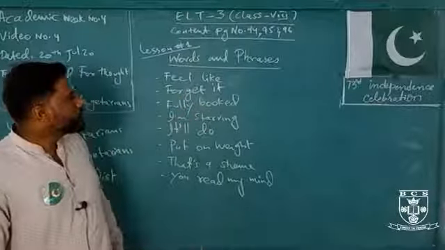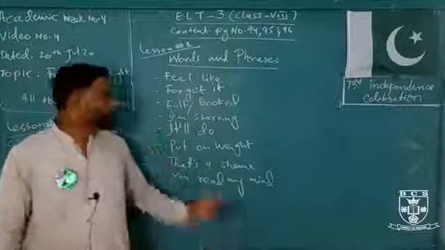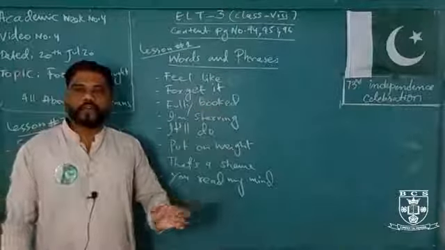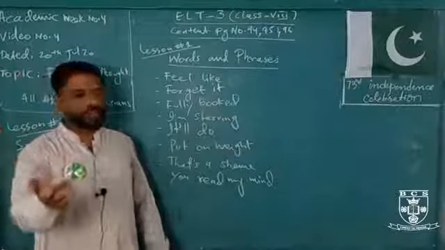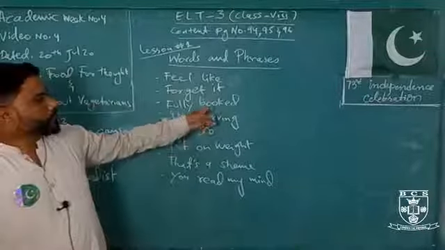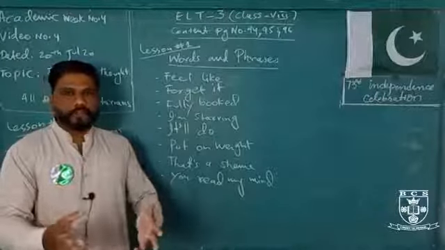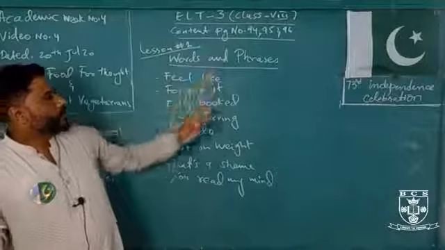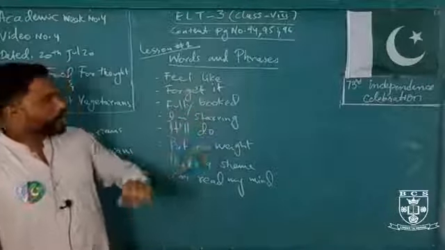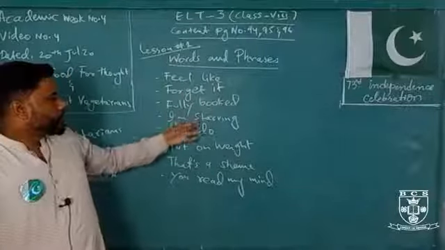All restaurants are fully booked, so no seats are available, and you have to go for takeaway or something like that. So fully booked means fully crowded, with no seat available to sit. This phrase was used in your unit number 3, lesson number 1.